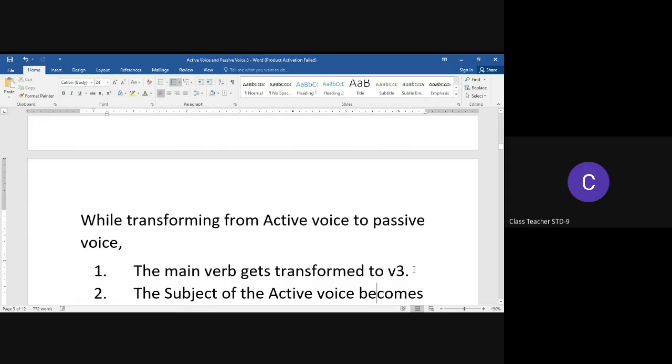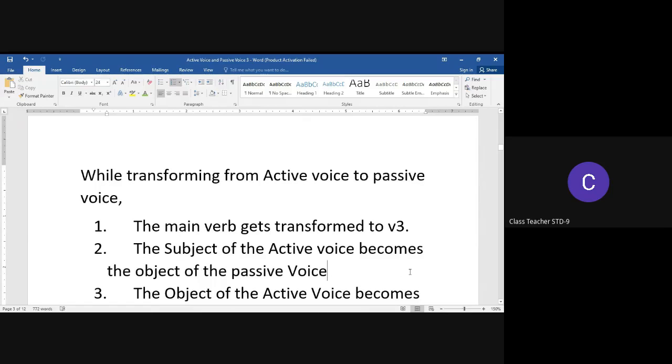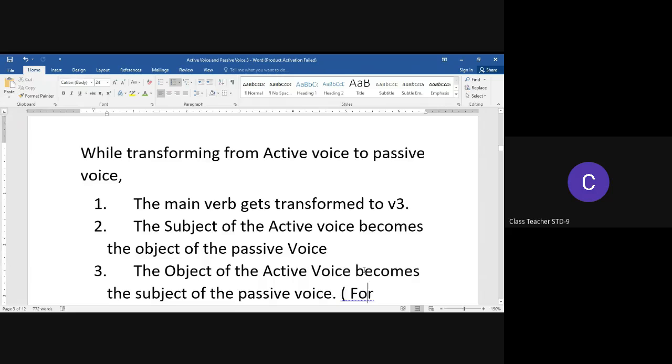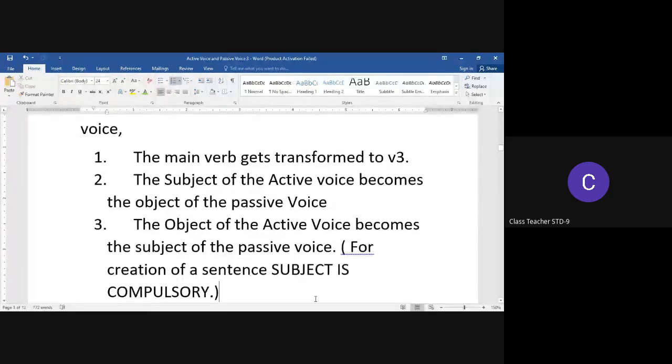We have to understand certain rules. We have to keep in mind certain rules while we transform from active voice to passive voice. First of all, the first rule is the main verb gets transformed to V3. The subject of the active voice becomes the object of the passive voice. The object of the active voice becomes the subject of the passive voice. So that means for creation of a sentence, subject is very mandatory.